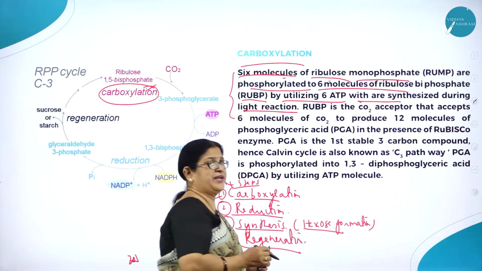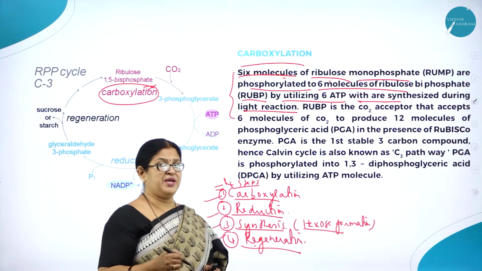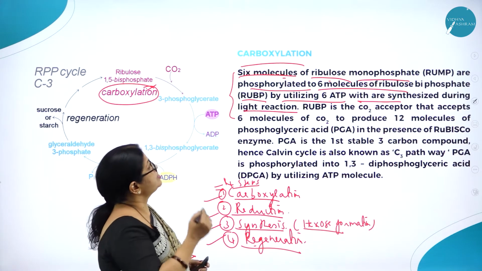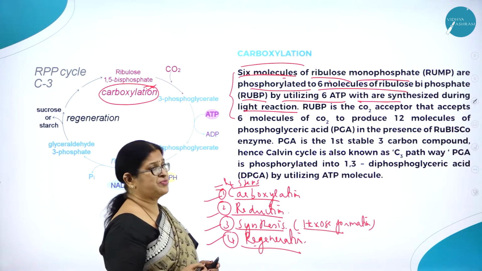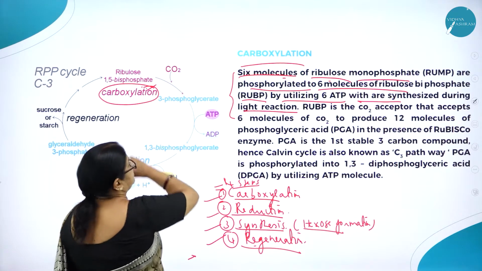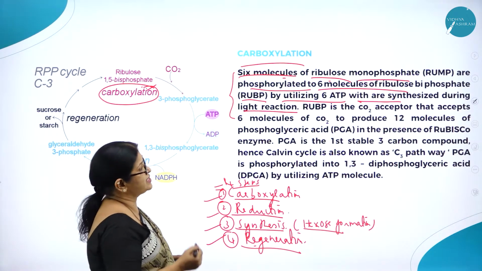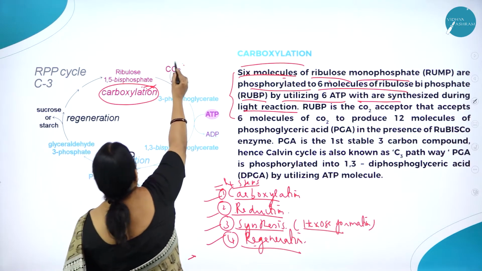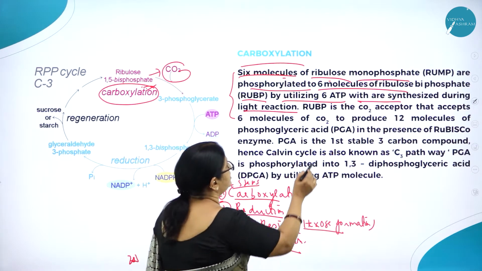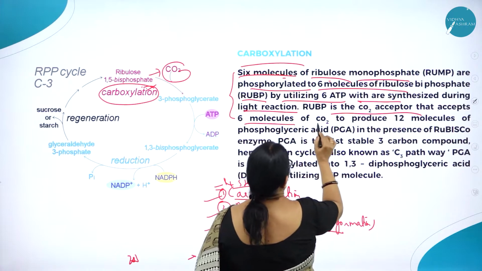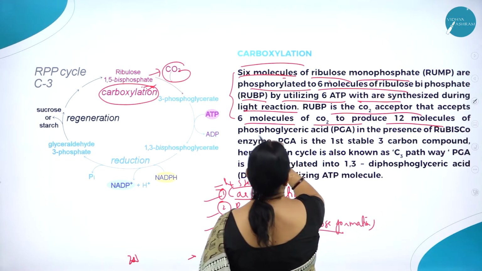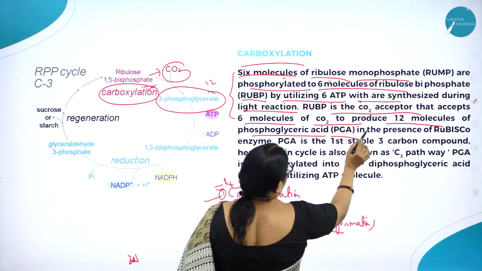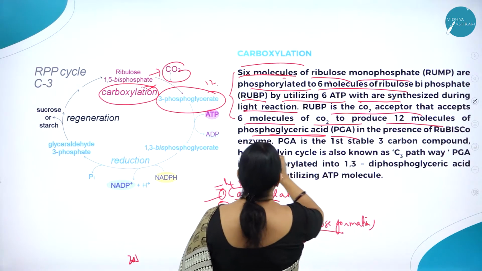As I said, the assimilatory powers, that is the ATP and NADPH, are utilized for the carbon dioxide fixation in case of dark reaction. So 6 molecules of RUMP are phosphorylated to 6 molecules of RUBP, that is ribulose biphosphate, by utilizing 6 ATP which are synthesized during light reaction. Now RUBP is the carbon dioxide acceptor that accepts 6 molecules of carbon dioxide to produce 12 molecules of phosphoglyceric acid, PGA, in the presence of Rubisco enzyme.